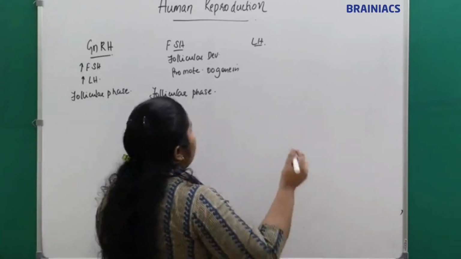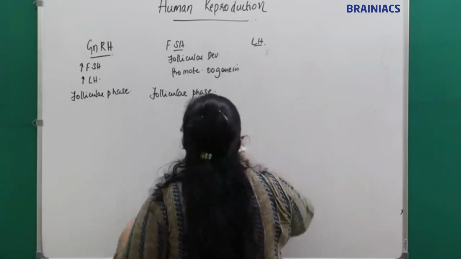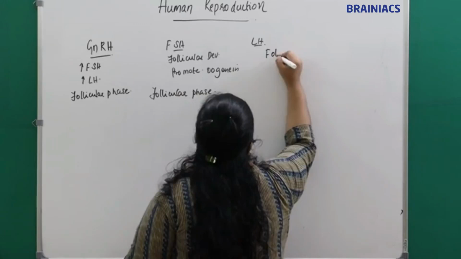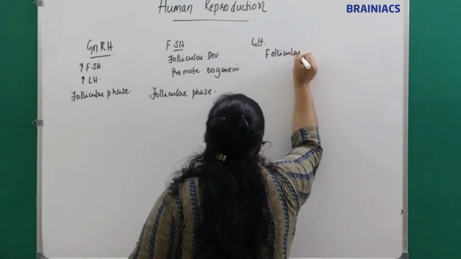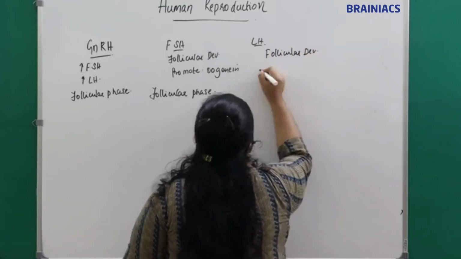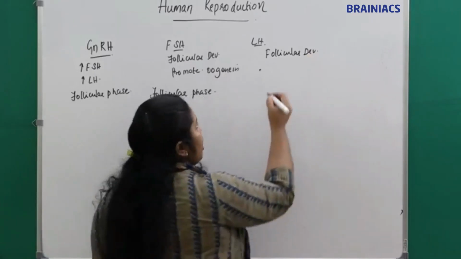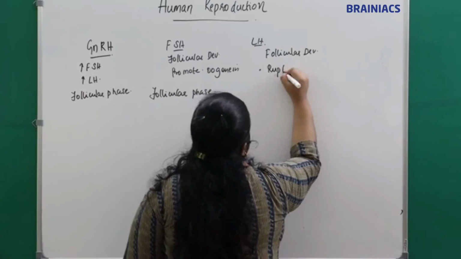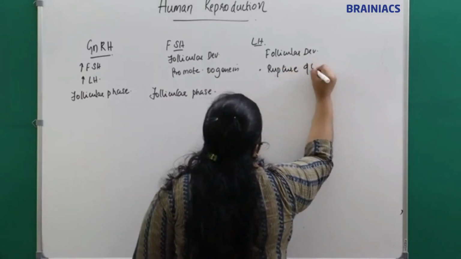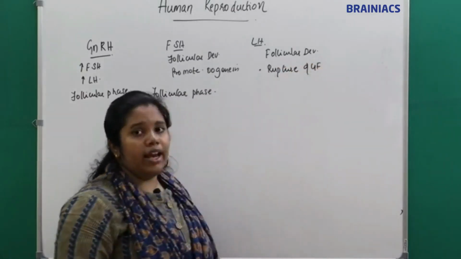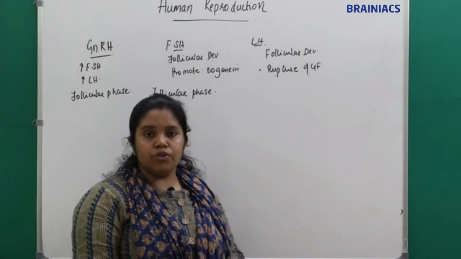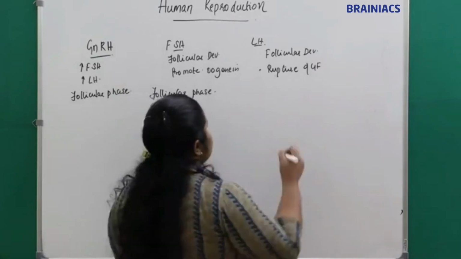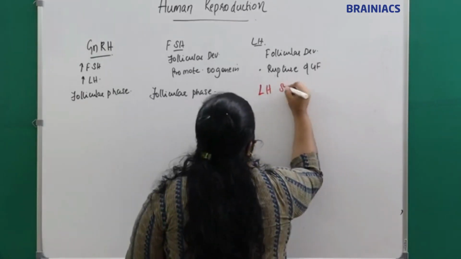LH, what will LH do? LH also helps in follicular development. Then it causes the rupture of the Graafian follicle and releases the ovum. By which phenomenon? By a phenomenon called the LH surge.